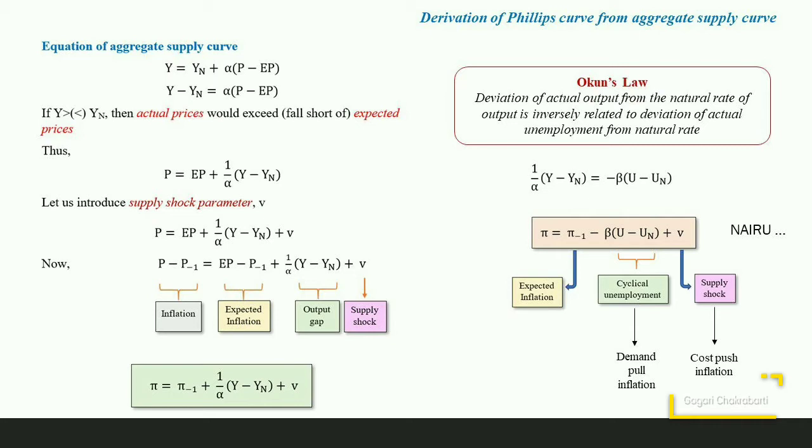There is another component in the equation which gives us the supply shock. As there is a supply shock in the economy, that will be directly affecting the cost of production. As the cost of production rises, then that will be passed on to the consumers and accordingly there will be a rise in the prices. So in this inflation equation, which is the equation for the Phillips curve, the inflation in any period t will be determined by the expected inflation and the two other components which will give us the different causes of inflation.